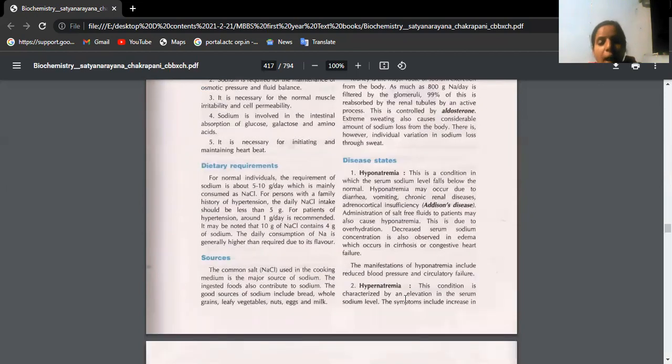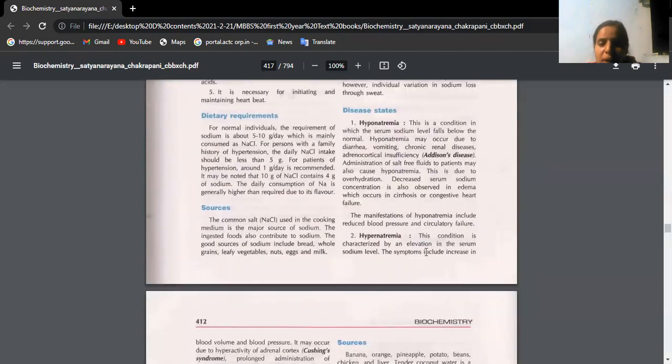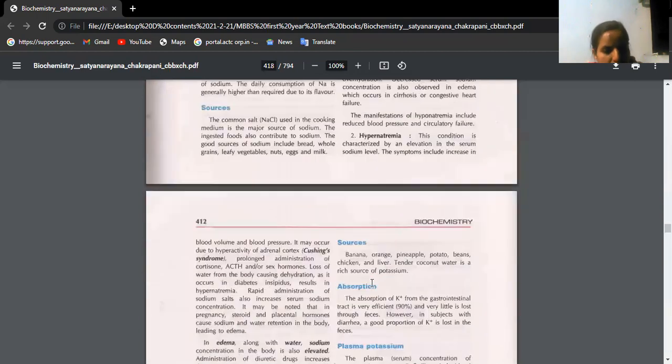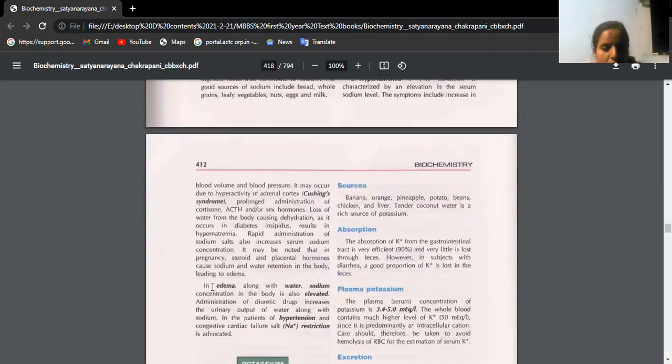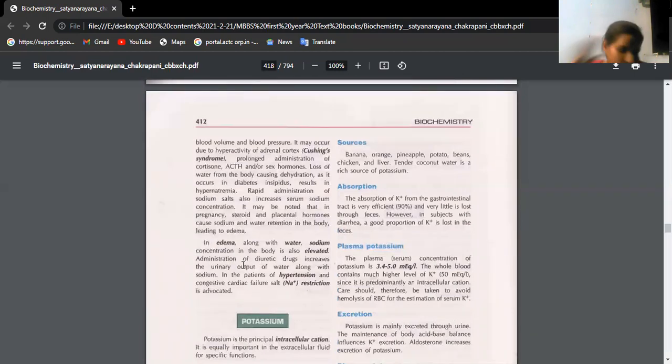Hypernatremia is elevation of serum sodium levels, generally seen in Cushing syndrome. Whenever sodium retention is there, the person will suffer with edema. Water and sodium concentration in the body is elevated, and there may be high blood pressure, hypertension.